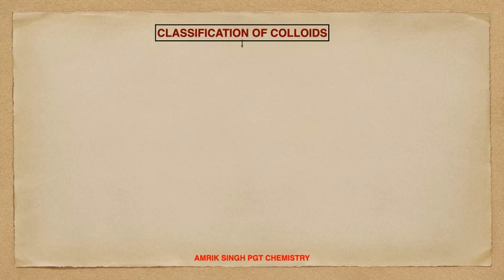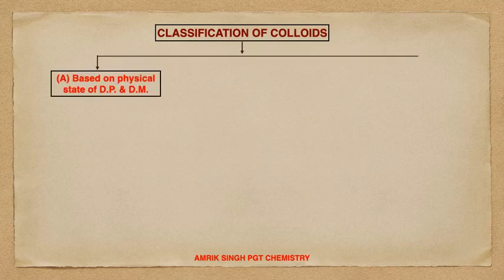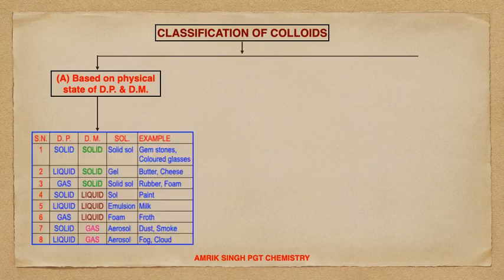Classification of colloids. Colloids can be classified in three ways. First classification is based on physical state of dispersed phase and dispersion medium. Based on physical state, colloidal solutions are of 8 types as shown in this table.